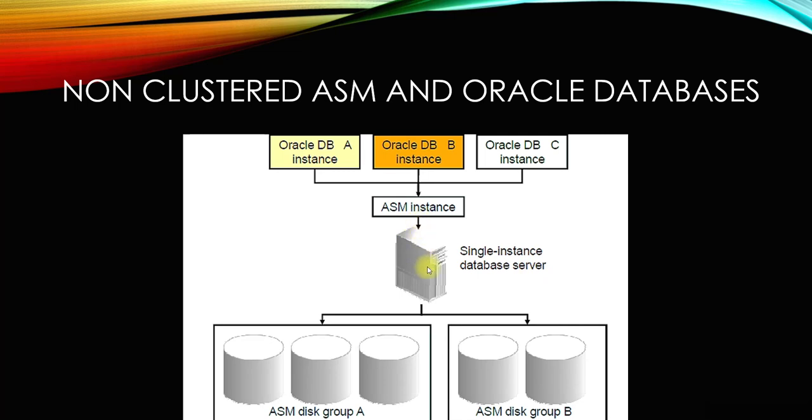ASM is just an instance. You just need storage. You consolidate the disks into the disk group and then present it. The ASM instance will be up on this particular server, and then you can create multiple databases, and the ASM instance can actually serve those databases. And then clients can connect.